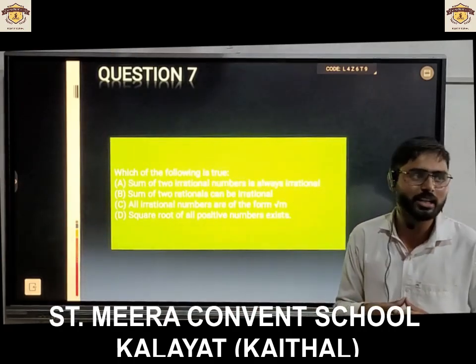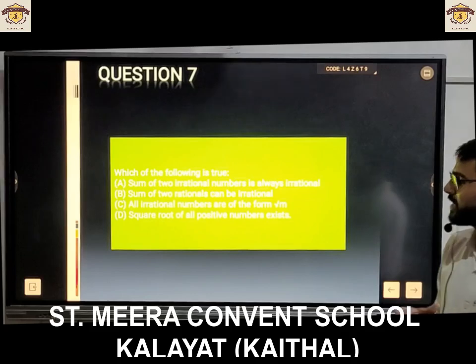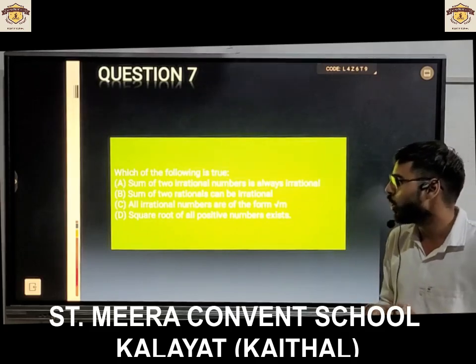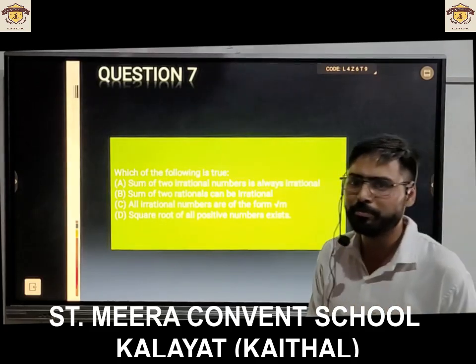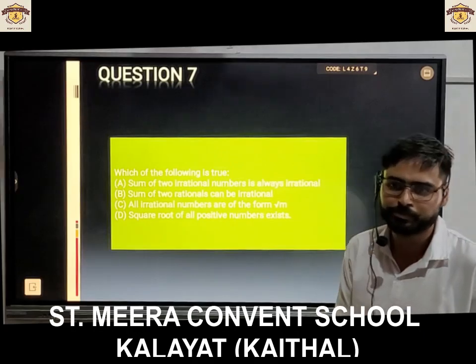Sum of 2 irrational is always irrational. Sum of 2 rational can be irrational. All irrational numbers are of the form under root m. And option D, square root of all positive numbers exist.